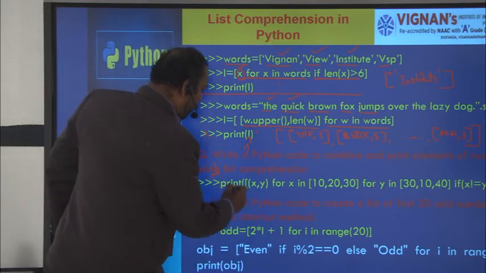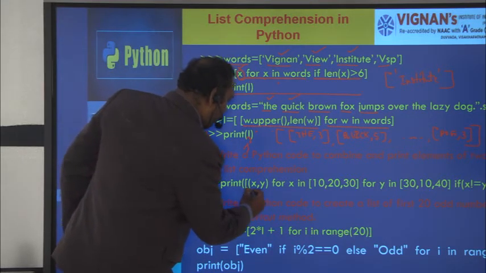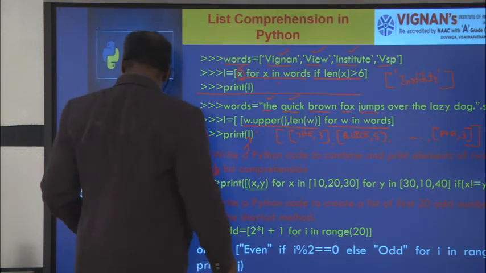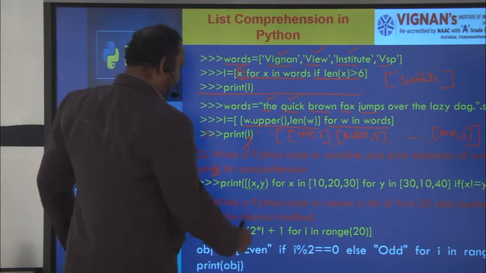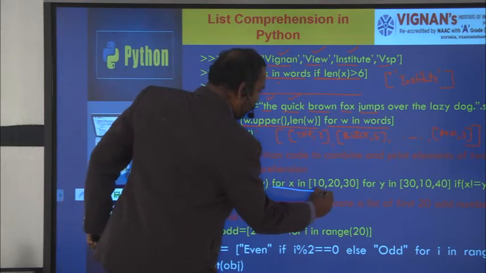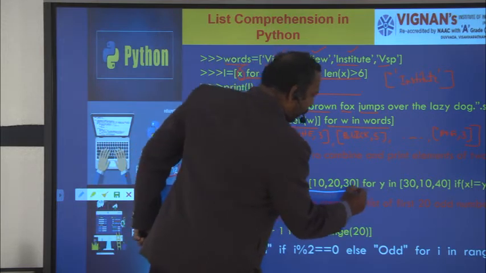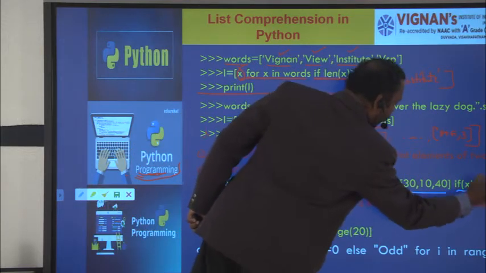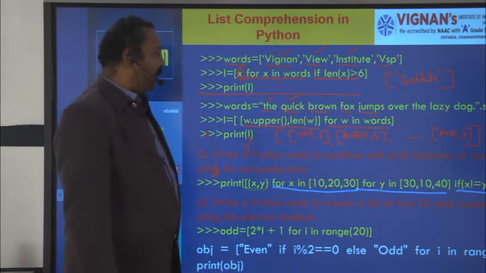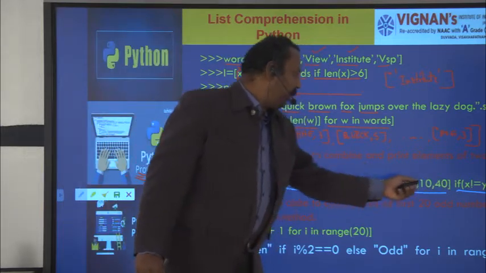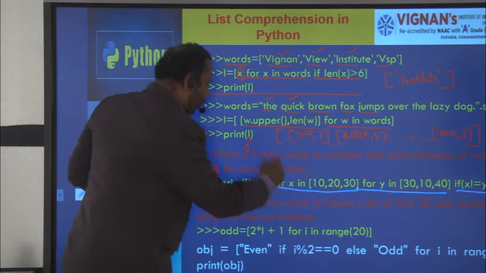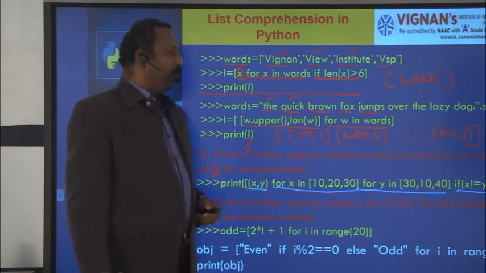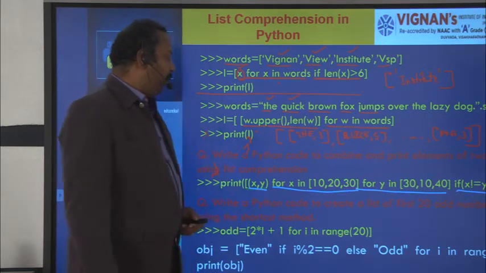Here you see, this is the output expression, this is the iteration part, and this is the condition or predicate. So what is the output expression? x comma y is the output expression.